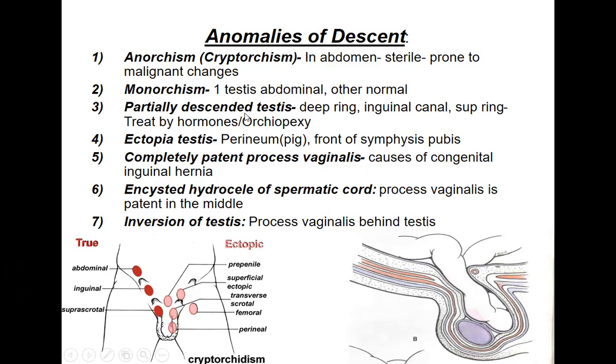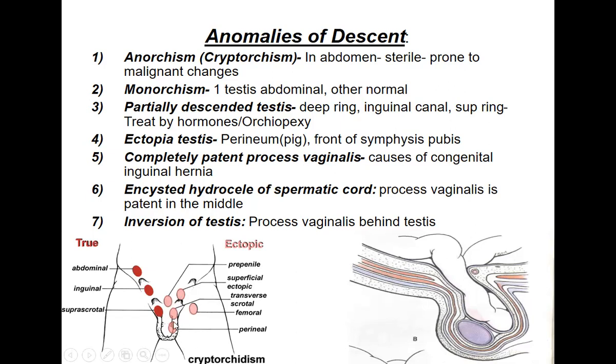If it goes into the perineum, it is called ectopia testis, as well as when it sometimes goes in front of the pubic symphysis. So these are called ectopia testis. As you can see here, this is the penile as well as other different stages, different types of ectopia testis. Here you can see the perineal.